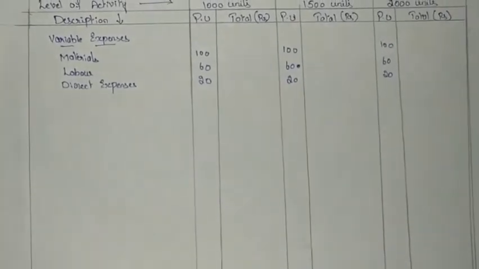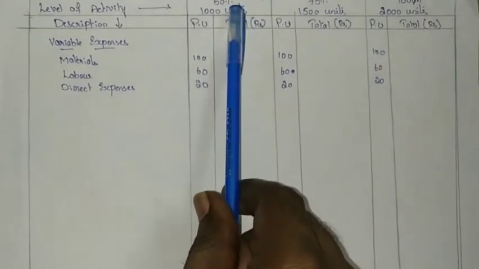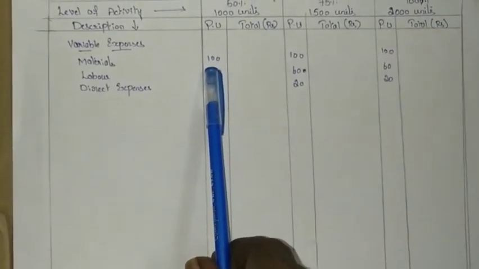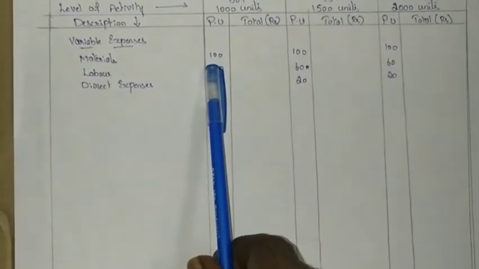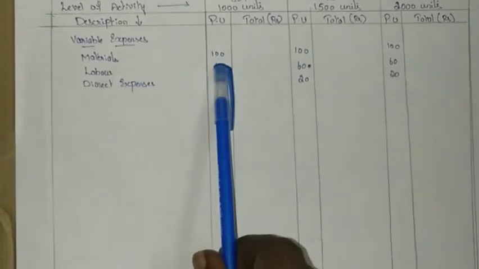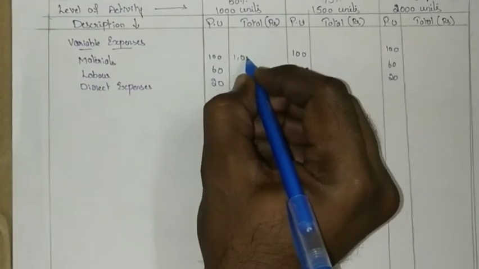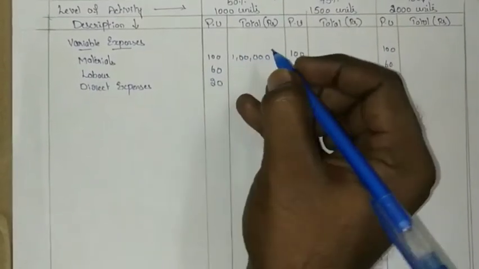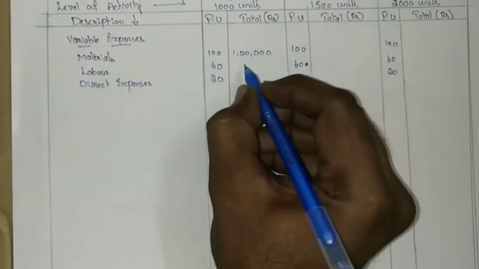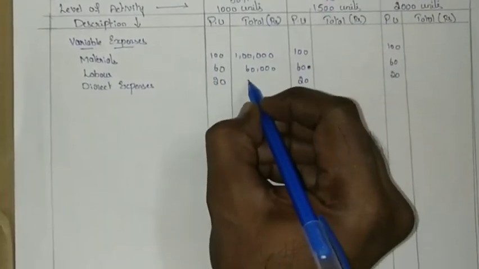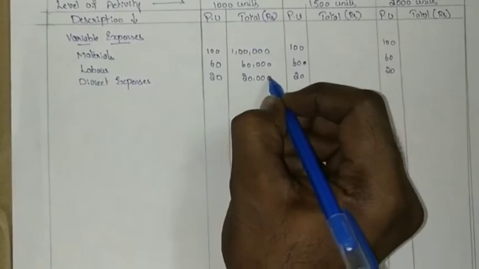Now you get the total cost. Multiply total units with the per unit cost and you will get the total cost for each variable expense. So materials: 100 into 1000, you will get 1 lakh rupees. Now 1000 into 60 rupees, you will get 60,000 rupees. Now 1000 into 20, you will get 20,000 rupees.